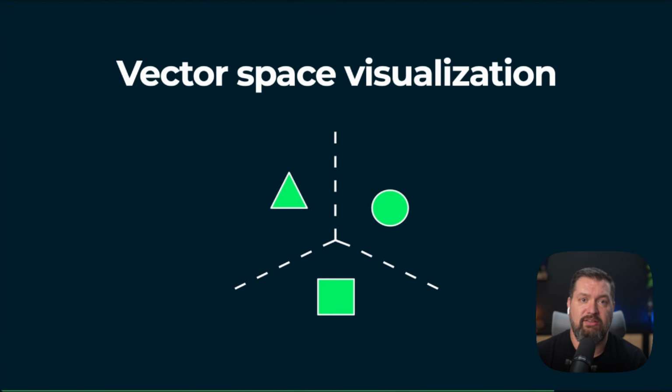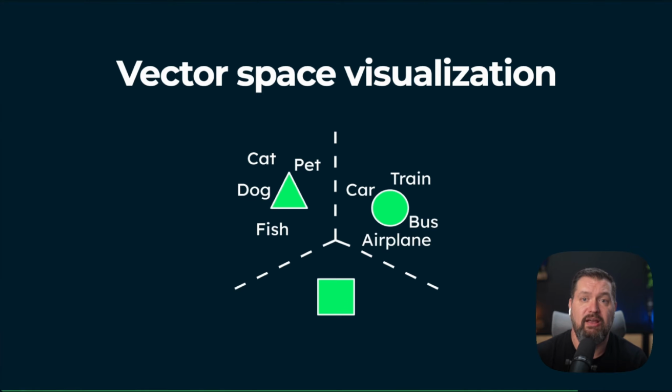Let's move on, and let's think of vectors as coordinates in space. So if I say the words like dog, cat, pet, these words should all land near each other in this mathematical space. Words like car, train, bus, airplane, those should land somewhere else, and so on. And so what's fascinating about this approach is that we're converting semantic meaning, actual understanding, into mathematical positions. And when an embedding model processes text, it's essentially plotting points in this high-dimensional space in a way where similar concepts could be clustered together.